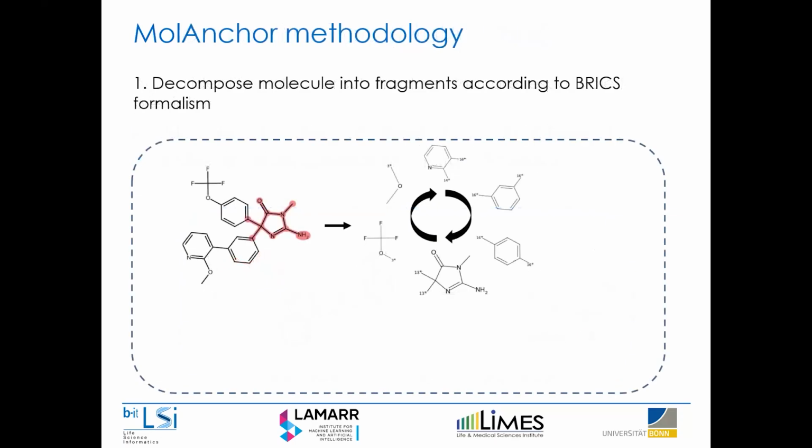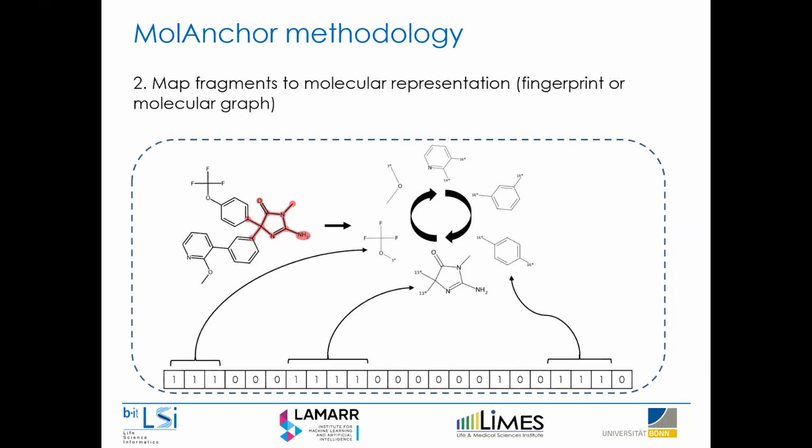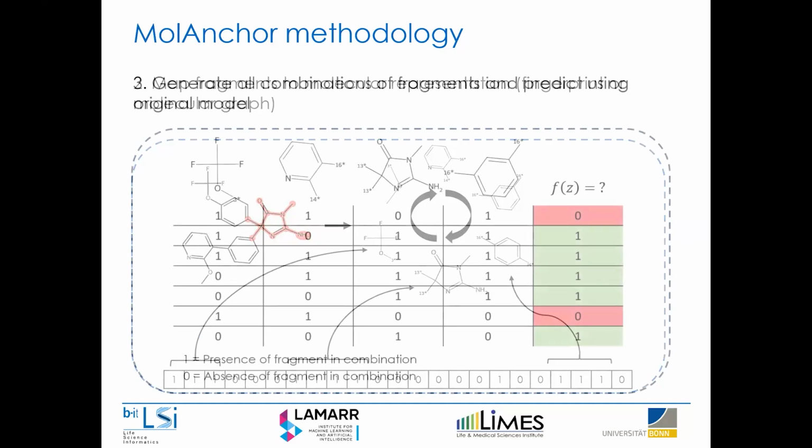So how do we do this? For a given test instance, we would decompose it into molecular fragments using a specific fragmentation formalism, which always guarantees retrosynthetically accessible substructures. Then we can map these individual fragments back to the original feature representation, which is, of course, easy to do with our fingerprints, but especially with molecular graphs.